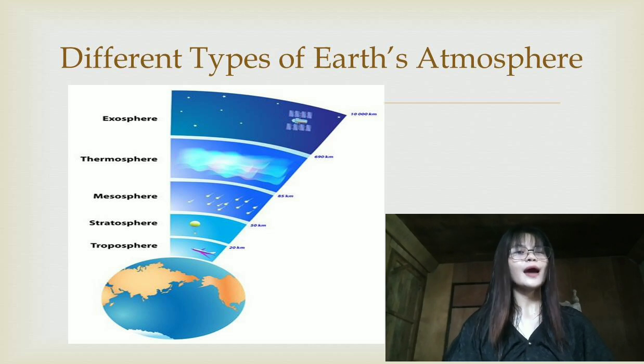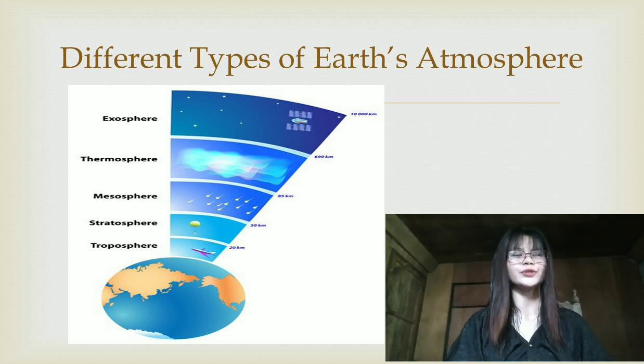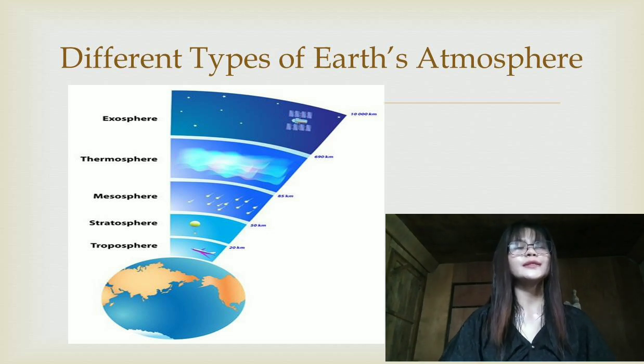Yes, the Earth's atmosphere is divided into several layers based on how temperature changes with altitude. The lowest layer is the troposphere, where temperature generally decreases with altitude and weather events occur.